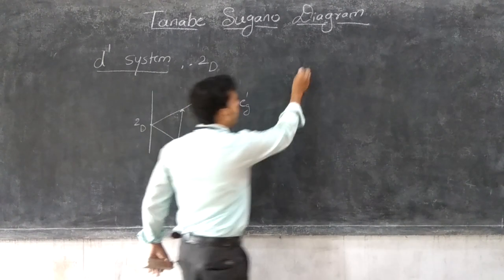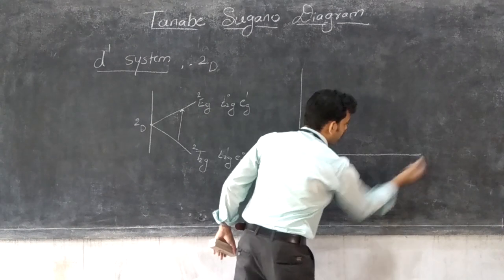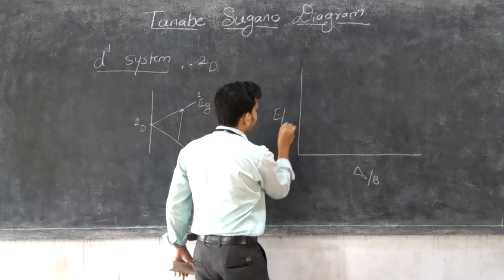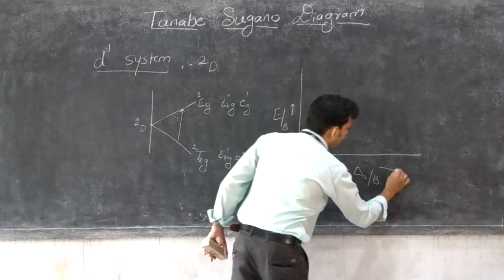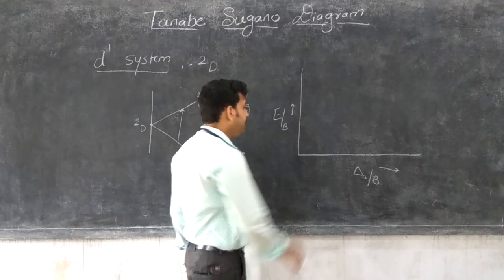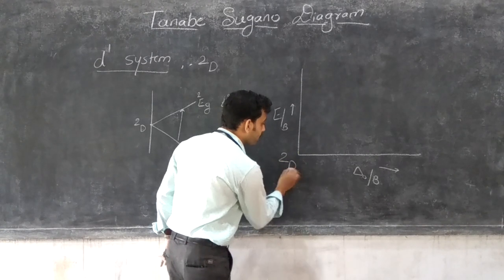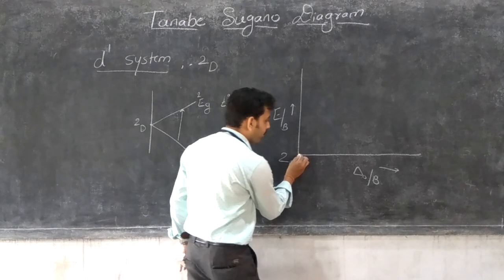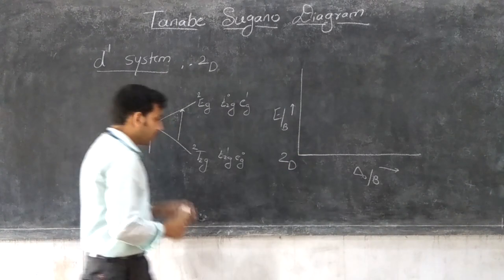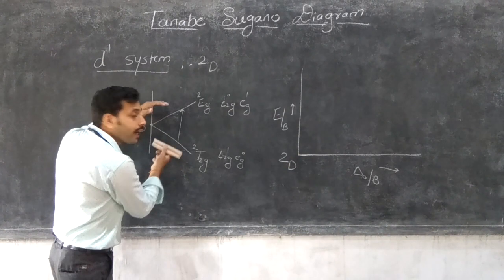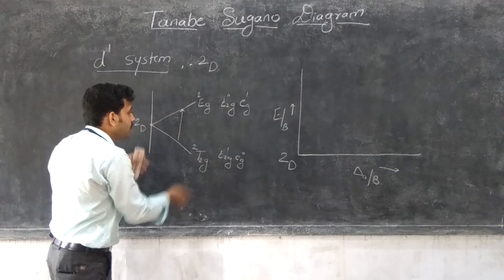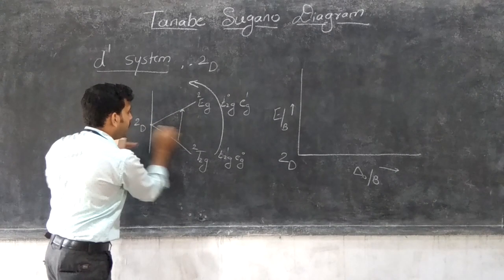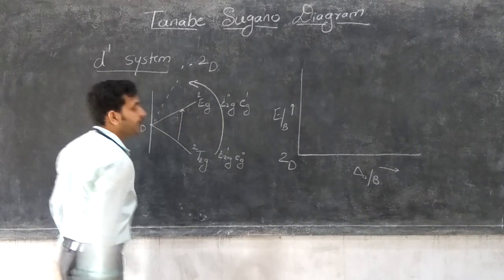We plot the Tanabe-Sugano diagram by plotting delta naught by B against E by B. Here 2D is the spectroscopic notation with the lowest energy. You just rotate the diagram in such a fashion that it becomes a straight line. That's why it moves to the higher energy level.